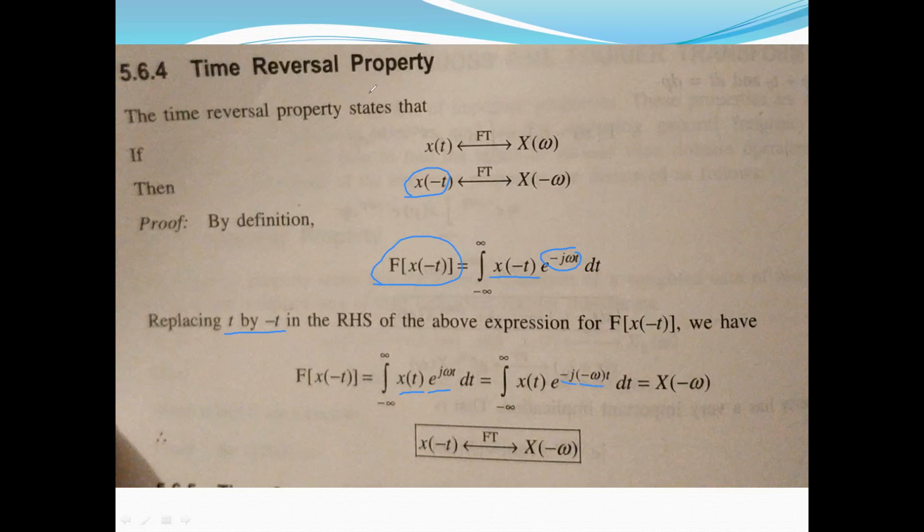In this way, this has become the formula of the Fourier transform, but with a change, that is the frequency has changed to minus omega. Hence it is equal to capital X of minus omega. So the LHS and RHS are the same as we stated before. That is the proof of the fourth property, the time reversal property.